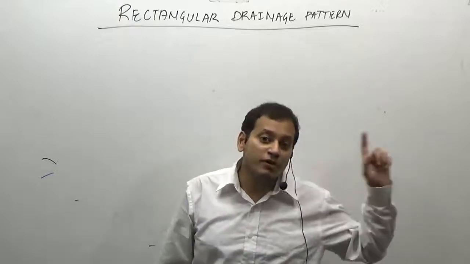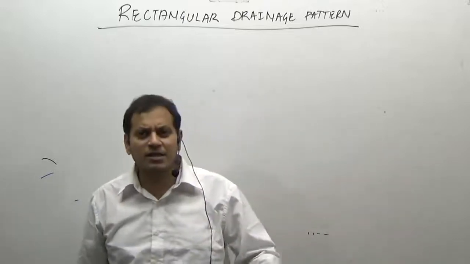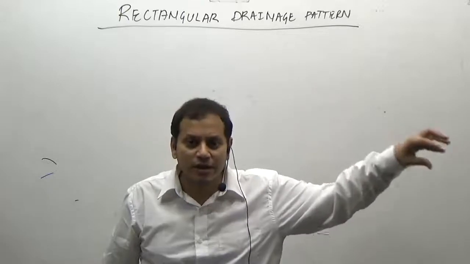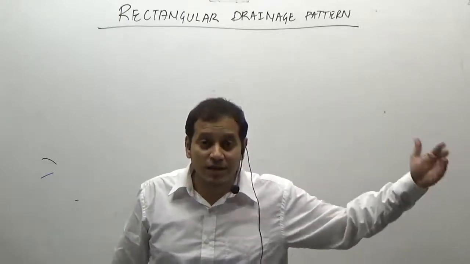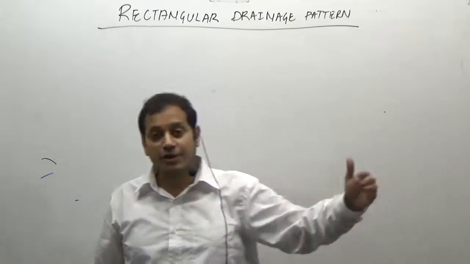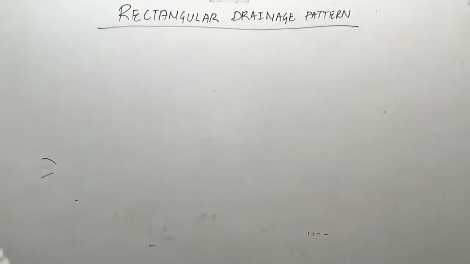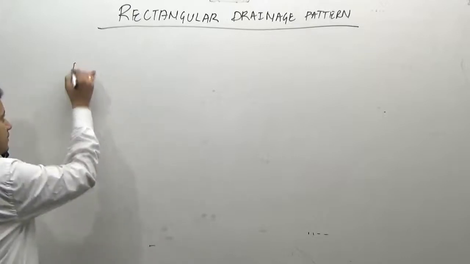What do you mean by folds and faults? You remember your previous lectures on faulting. What we said, faulting represents the weak zones of the earth's crust. So the drainage pattern which develops in the weaker parts of the earth's crust is known as a rectangular drainage pattern. Look at the diagram here.